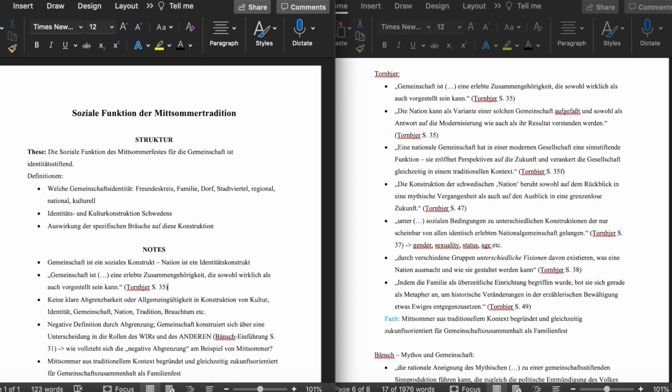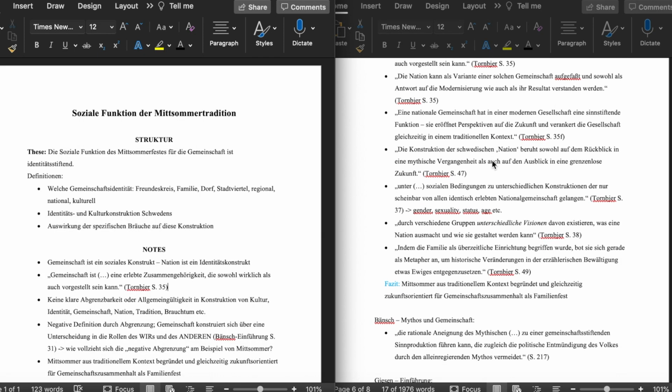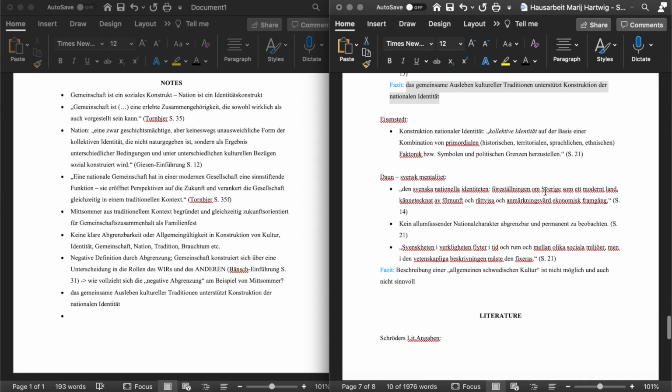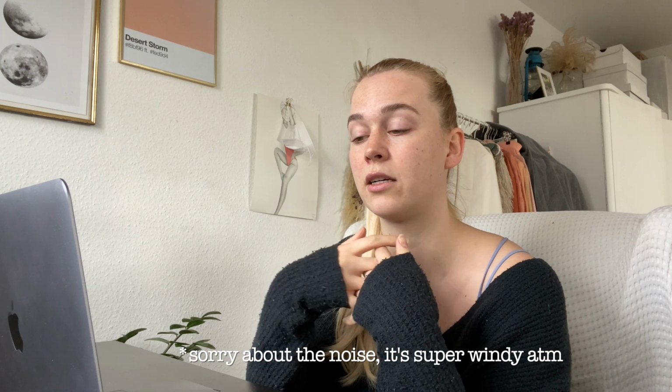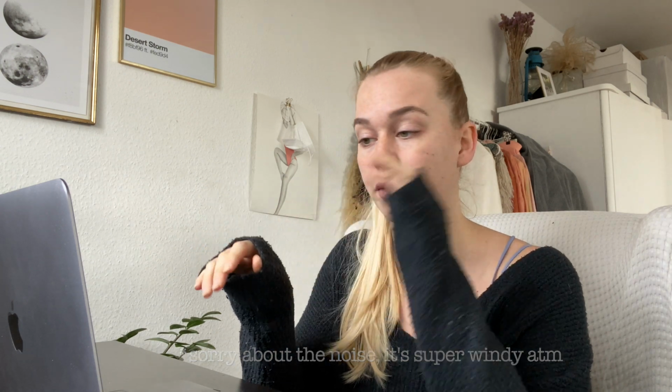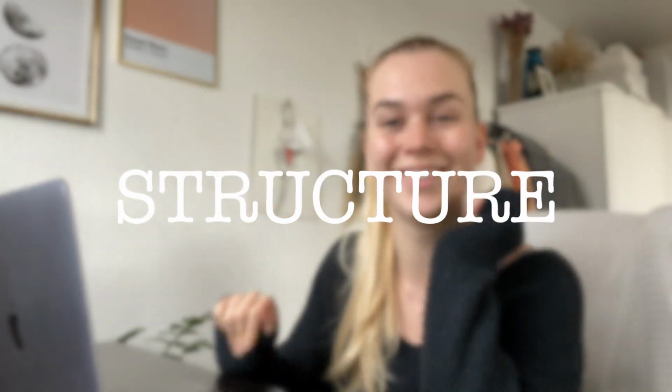Also, as you can already see, after each section of notes that I take from one article or from one book, I always immediately try to put a summary down below, or one main statement that is summing up the article for me. So when reviewing the notes to get to writing, it's easier to find exactly what you want to include. Now let's get to chapter 2, structure.